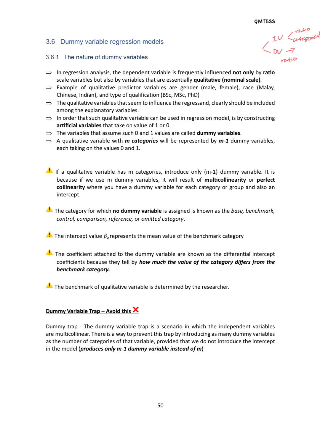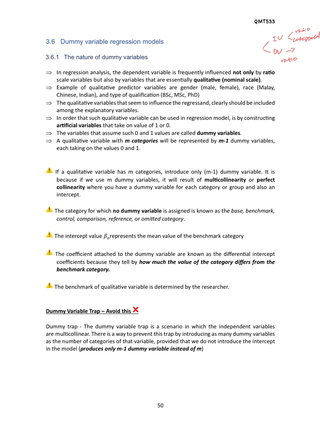For example, we have three types of race, Malay, Chinese, and Indian, meaning that our m is 3. So the dummy variables that we need to construct are m minus 1, 3 minus 1, which is equivalent to 2 dummy variables. Let's take a look into several precautions that we need to ensure before creating the dummy variable. First, if a qualitative variable has m categories, introduce only m minus 1 dummy variables, as I said previously.